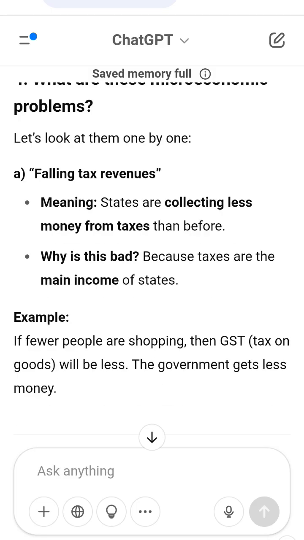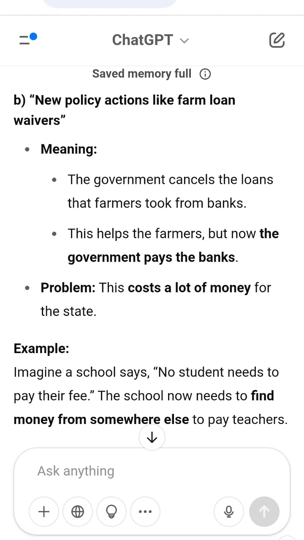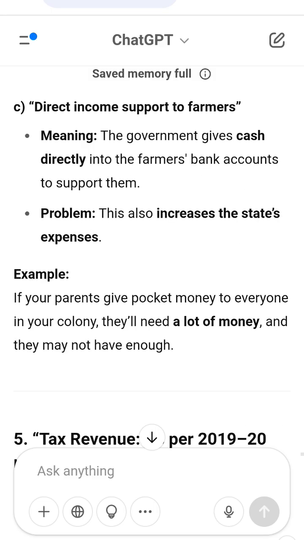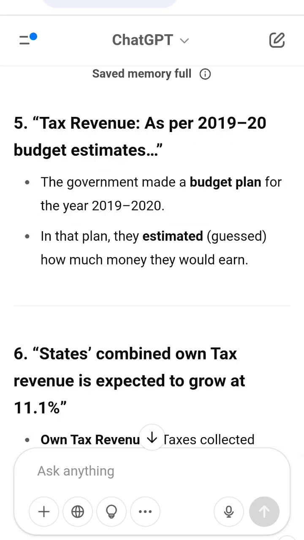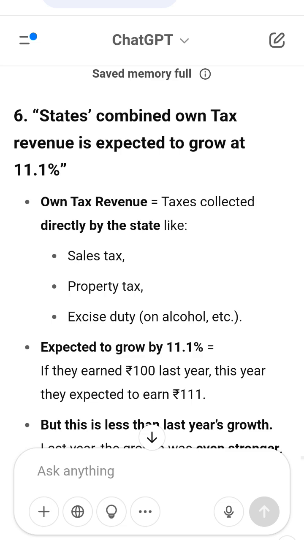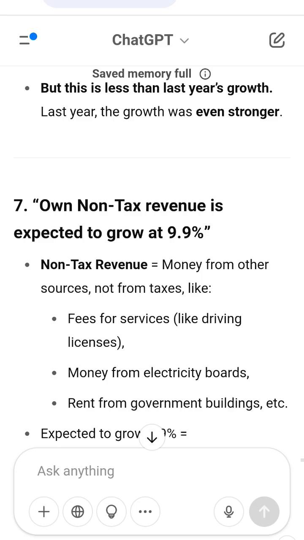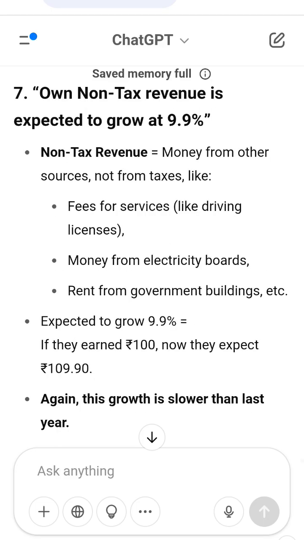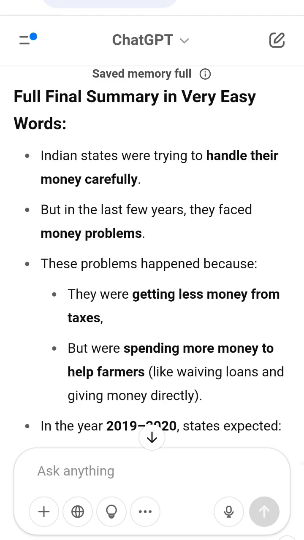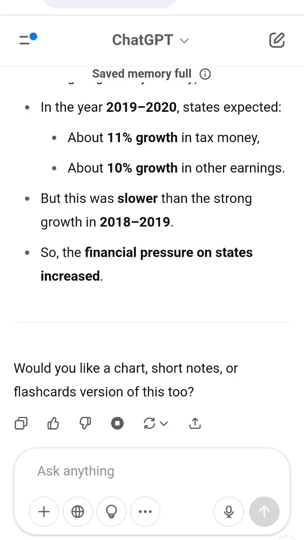Full final summary in very easy words. Indian states were trying to handle their money carefully, but in the last few years they faced money problems. These problems happened because they were getting less money from taxes, but were spending more money to help farmers, like waiving loans and giving money directly. In the year 2019 to 2020, states expected about 11% growth in tax money and about 10% growth in other earnings. But this was slower than the strong growth in 2018 to 2019, so the financial pressure on states increased.